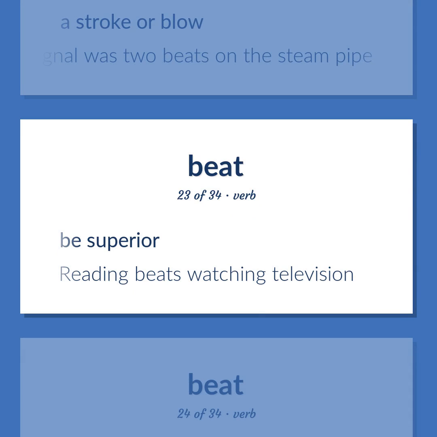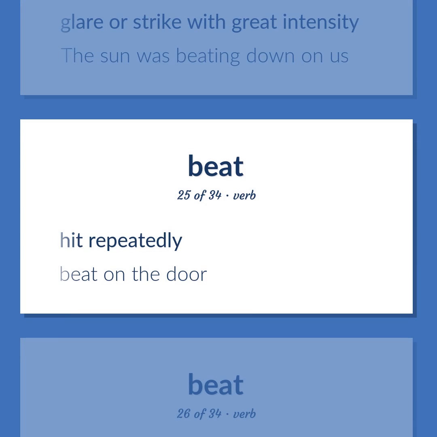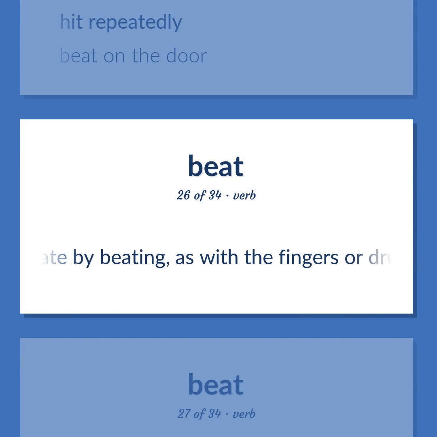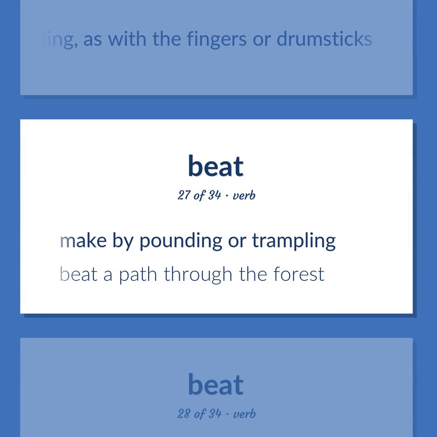Be superior. Reading beats watching television. Glare or strike with great intensity. The sun was beating down on us. Hit repeatedly. Beat on the door. Indicate by beating, as with the fingers or drumsticks. Make by pounding or trampling. Beat a path through the forest.